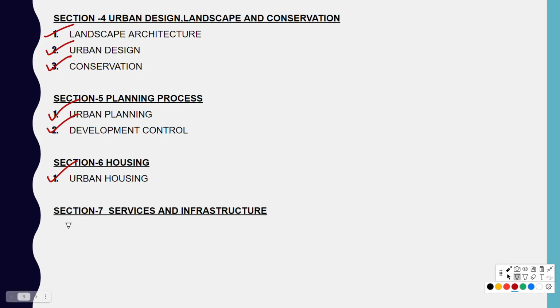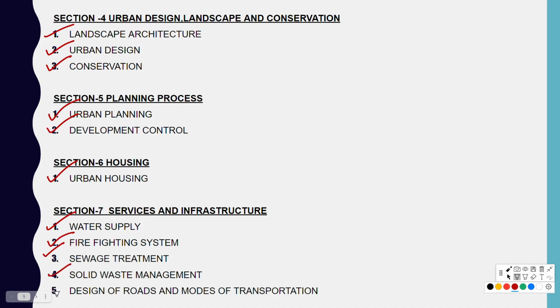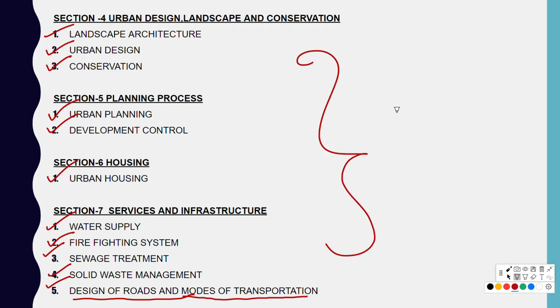Section 7 is Services and Infrastructure: Water Supply, Firefighting System, Sewage Treatment, Solid Waste Management and Design of Roads and Modes of Transportation. Basically, this is a part from transportation. So guys, these are important, and common. You have to have knowledge about these topics.